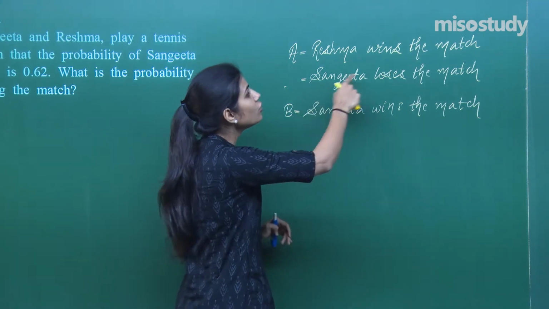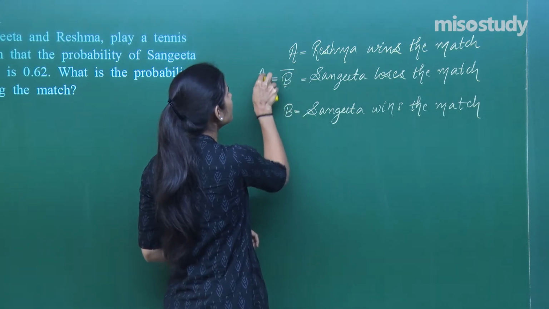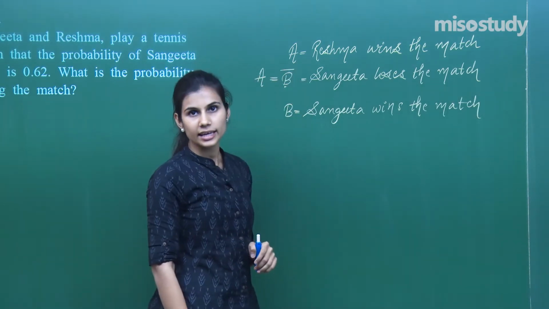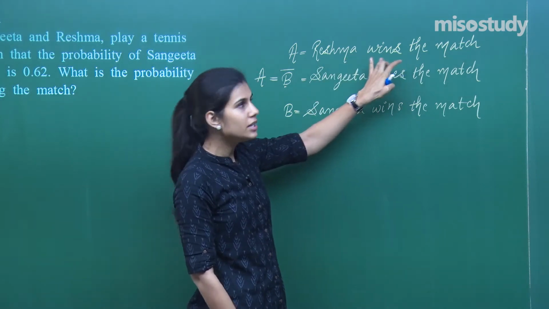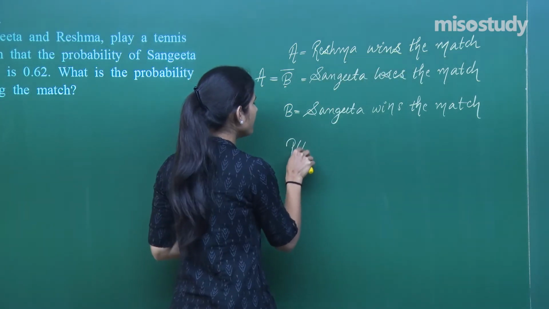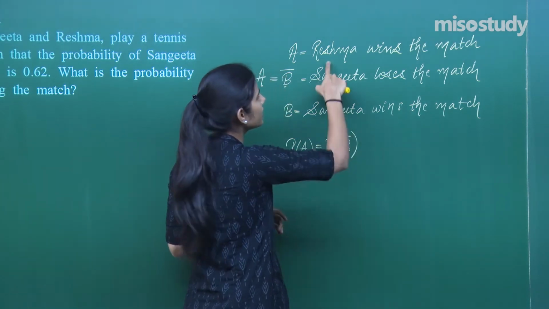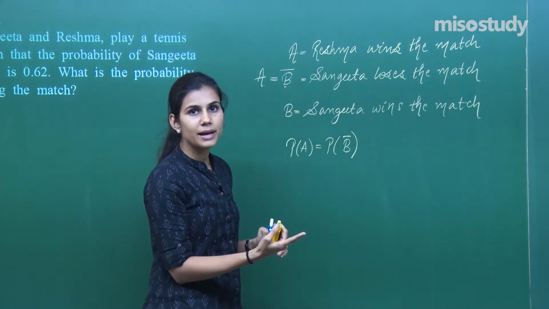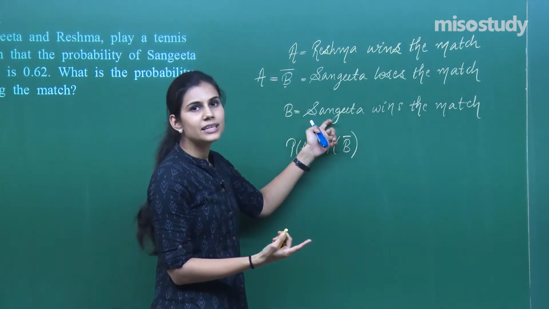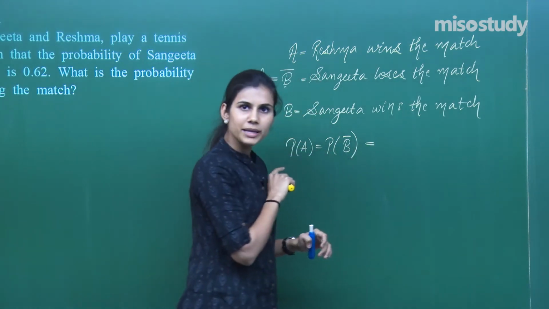So Sangeeta loses the match is actually B bar, which is the same as A. If I want to find the probability of Reshma winning the match, I want to find the probability of A, but A is nothing but B bar, because Reshma winning the match is the same as Sangeeta losing the match. That means Sangeeta not winning the match, which is the negation of event B.